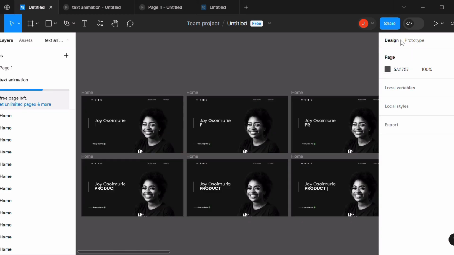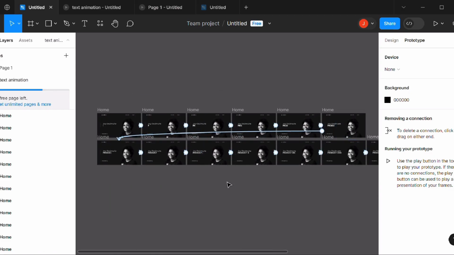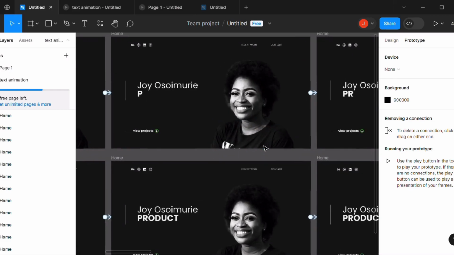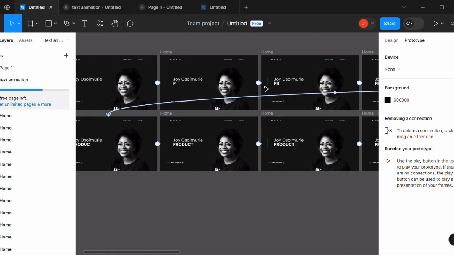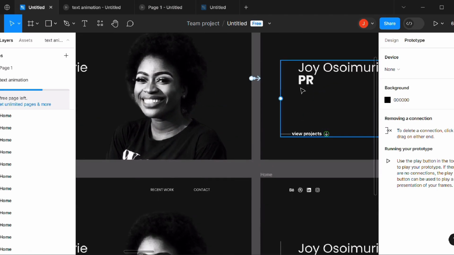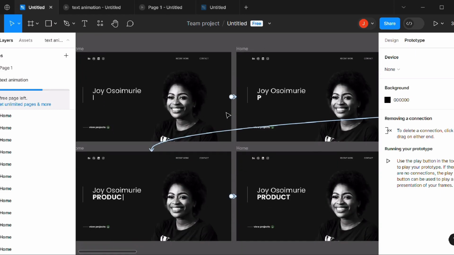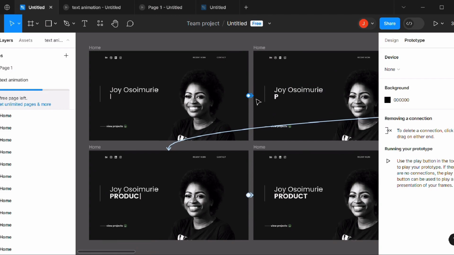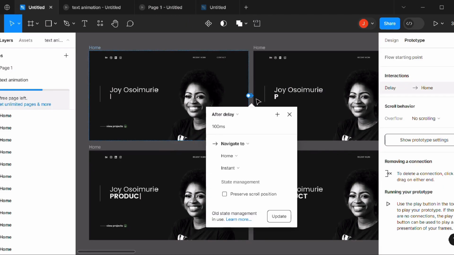We'll go to prototype. As you can see, I already prototyped this, that's why it's showing the arrows and everything. So let's zoom in and see. This arrow is directed to the next frame, the other to the next frame, everything to the next frame. So let's delete this so I can show you how I did everything.